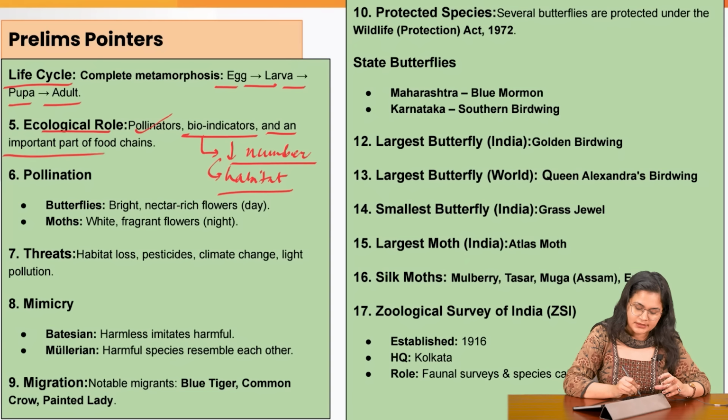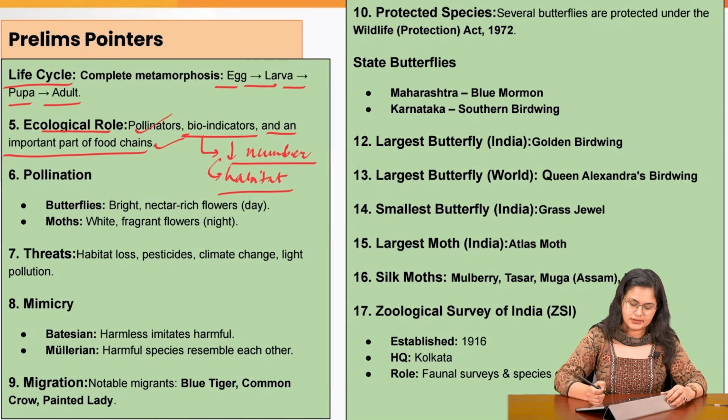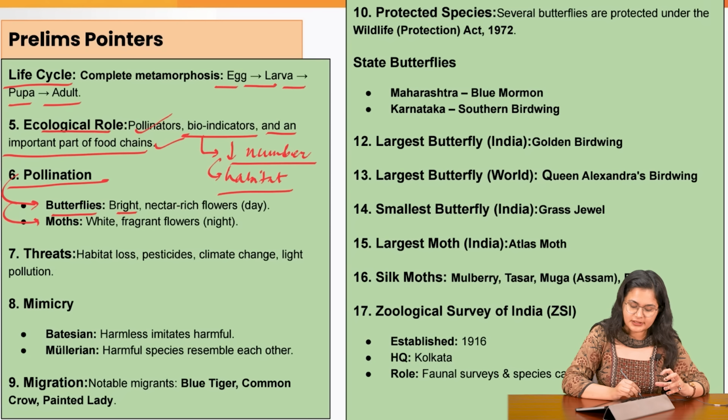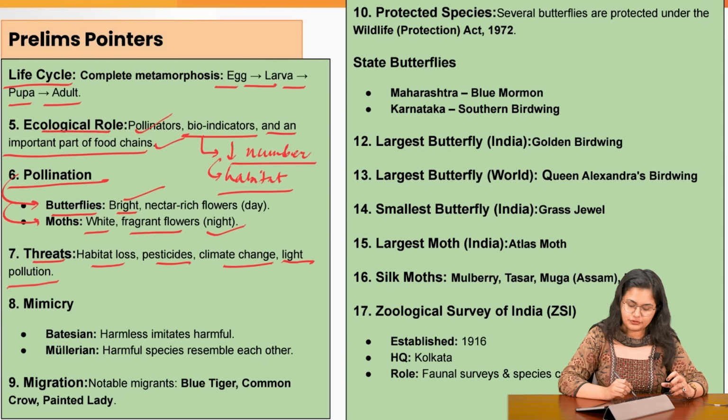And thereby they are an important part of the food chains. Regarding the role they play in pollination, butterflies are pollinating the bright and nectar-rich flowers, while moths are pollinating the white and fragrant flowers because they are active at night. The bright colors are visible during the day. Threats: habitat loss, pesticides, climate change, light pollution.